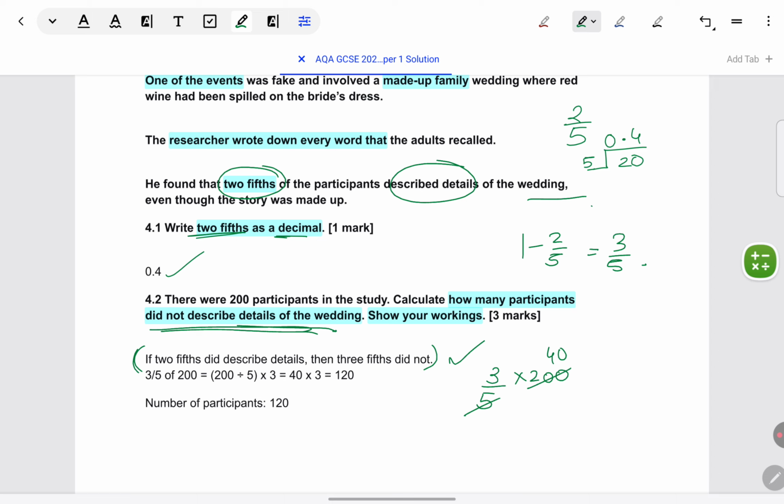And then if you multiply 3 into 40, you will get 120. So this is how you can do it manually, and then you can write the final answer. When they say show your workings, they are going to mark you for every working. If you just give 120, you will get only 1 mark out of 3.